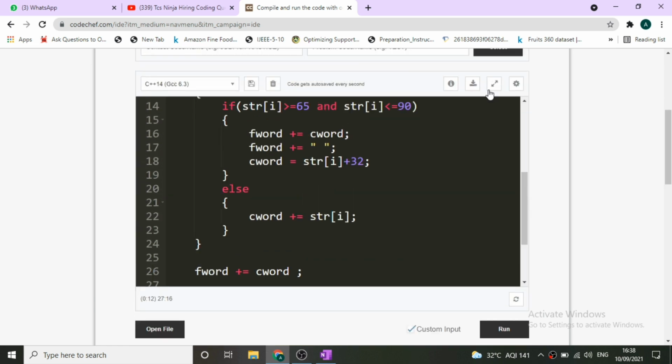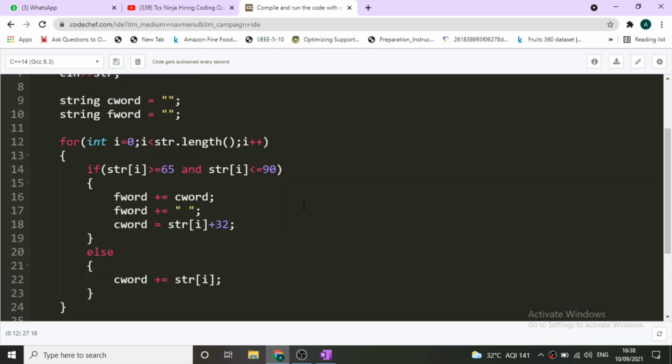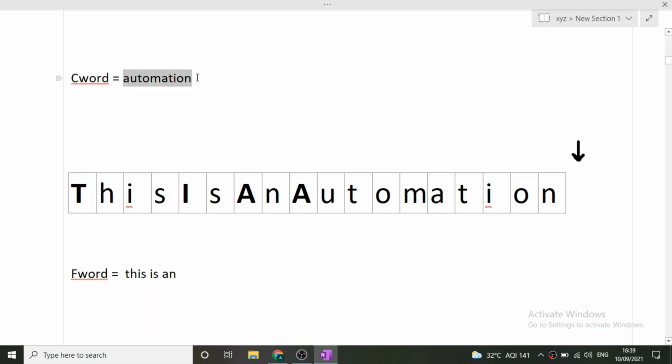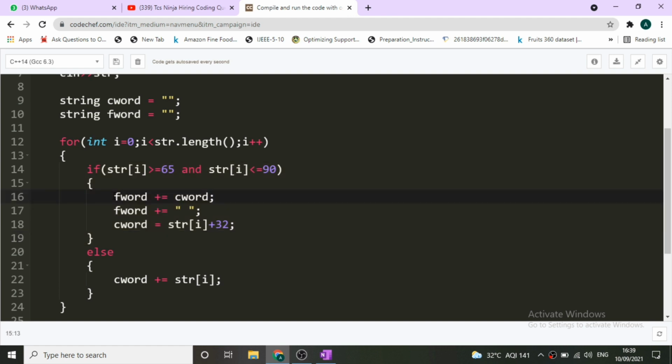Now why is this space present? See, initially our C word was empty and our F word was empty, and we were starting to iterate over a string. In the starting only we have encountered a capital letter. So once we have encountered a capital letter, we were simply adding our C word into F word.